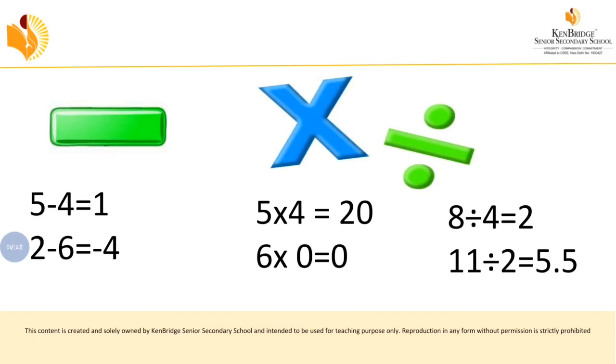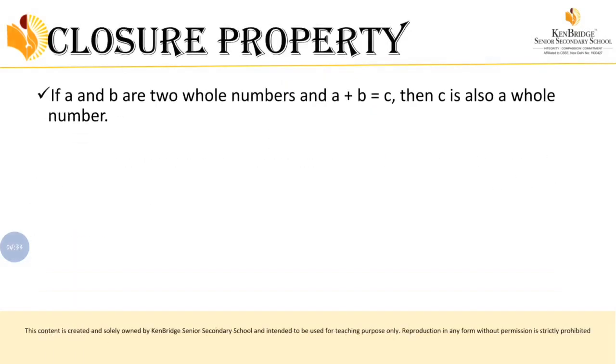So these are some of the properties of whole numbers. Let us learn about the properties of whole numbers in detail. Here I have given the closure property. In this closure property, as we have seen in the activity, if you add two whole numbers, your result should be a whole number. Or if you subtract two whole numbers, your result should be a whole number. Or if you multiply two whole numbers, the result will be a whole number. In the same way, if you divide two whole numbers, the answer should be a whole number.